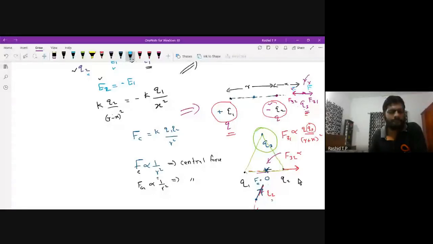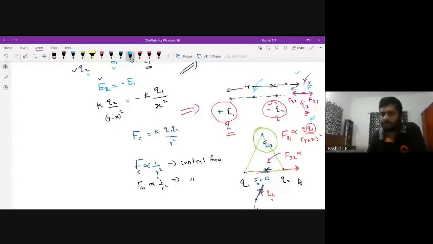We have one more problem in the problem sheet where this question is asked: if another charge is brought and placed in this particular position, what would be the sign of the charge? Without knowing the sign of the third charge, you can find out the distance x. That idea I am explaining now. This previous student is asking about the charge, and one charge is negative. The answer I am telling: F31 I have written.